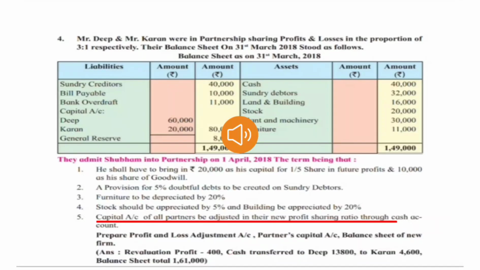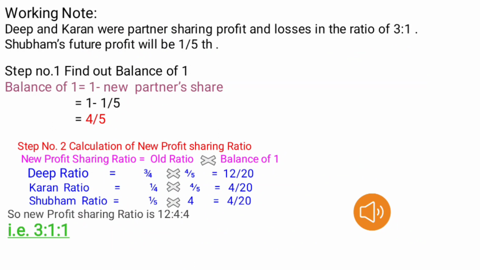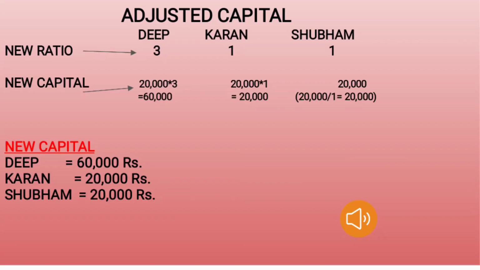See the last adjustment. Capital account of all partners be adjusted in their new profit sharing ratio through cash account. Here we have to adjust capital in new profit sharing ratio through cash account. Once again see the calculation of new profit sharing ratio. We got the new profit sharing ratio, that is 3:1:1. Now it is easy to calculate adjusted capital.